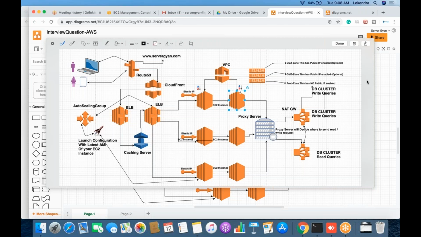If you don't mind, let me clear one question, the last one. How does the golden AMI deploy into production? Pardon? How do we deploy the golden AMI into production?